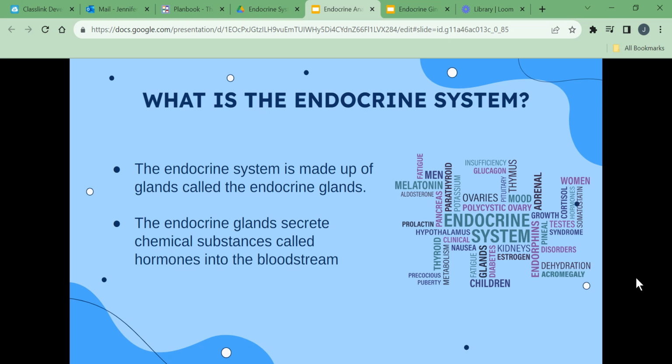What is the endocrine system? The endocrine system is made up of glands called endocrine glands. The endocrine glands secrete chemical substances called hormones into the bloodstream. Hormones regulate the activities of other organs and glands in the body. The endocrine system helps regulate growth, reproduction, use of nutrients by cells, salt and fluid balance, metabolic rate, and helps us respond to stress. The endocrine system works with the nervous system to maintain homeostasis.